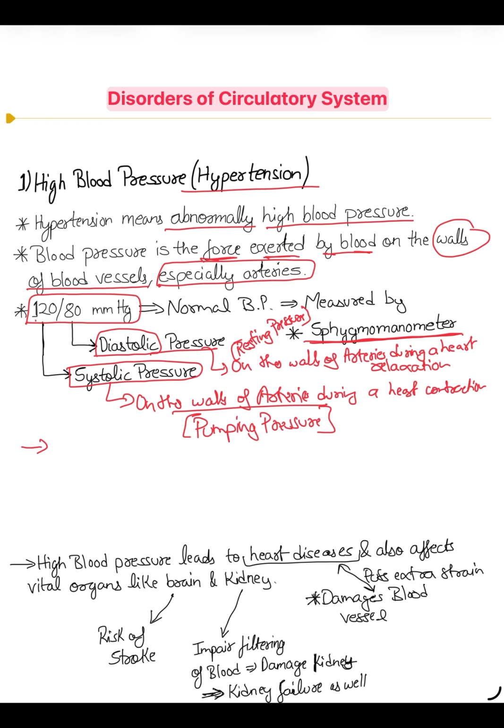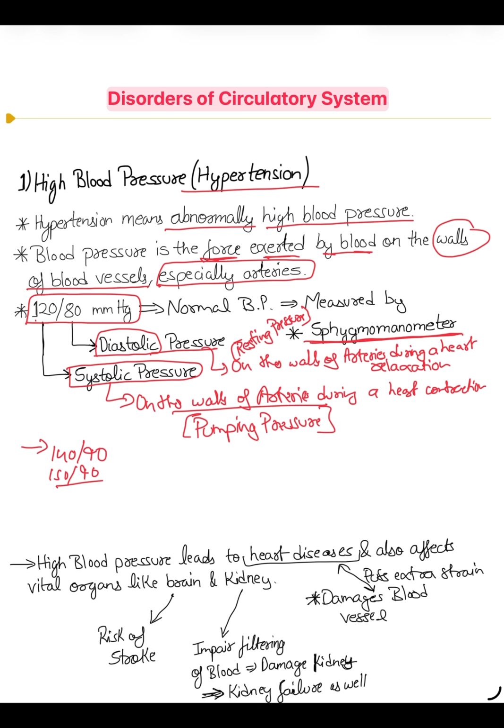Assume you have a sphygmomanometer and you check the blood pressure of your mom, father, brother or sister, and you see a blood pressure like 140 by 90, or 150 by 90. And you say, oh Papa, you have the disorder of hypertension. Oh, that's not correct. That's not an indication of high blood pressure.